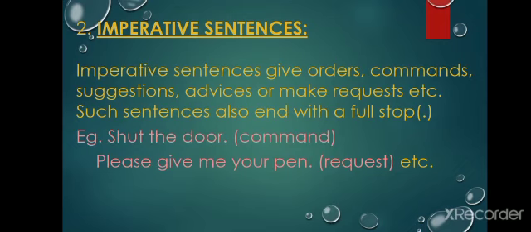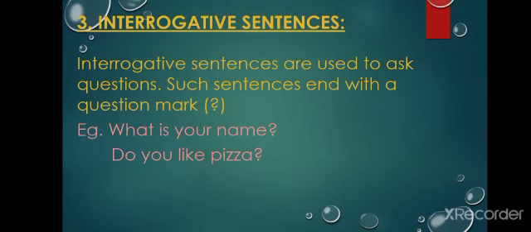The next type of sentence is interrogative sentences. Interrogative sentences are used to ask questions. When we interrogate something, we ask something, we inquire about something from somebody. Those are called interrogative sentences. Such sentences end with a question mark. For example, what is your name? Do you like pizza? So, when we are asking something from somebody, such sentences are called interrogative sentences.